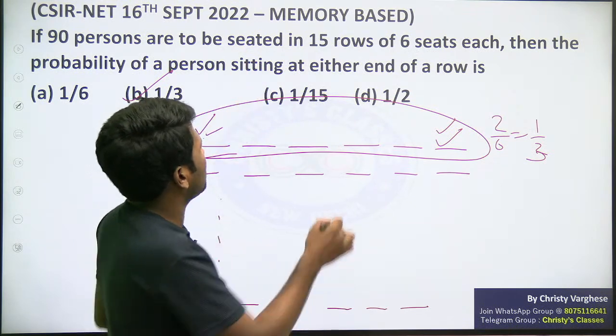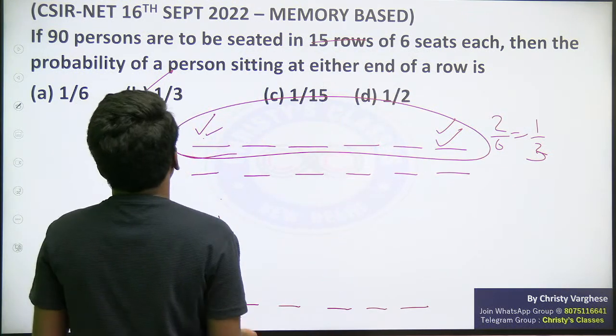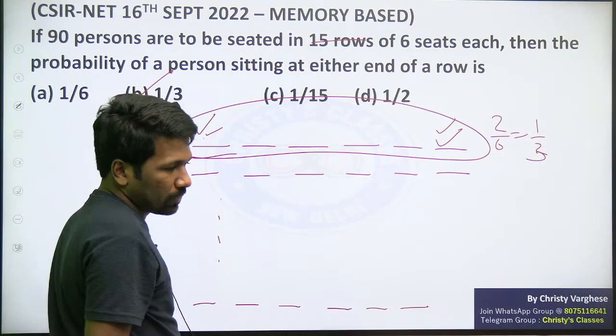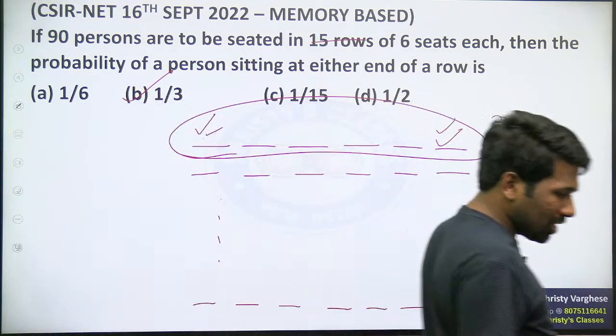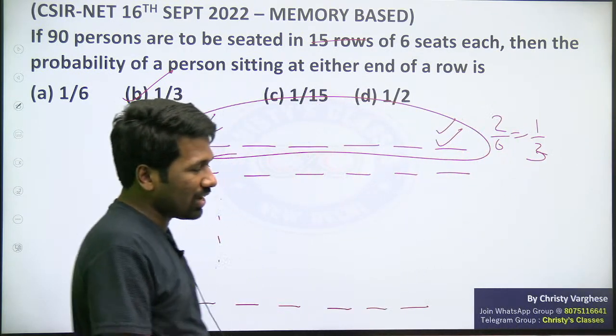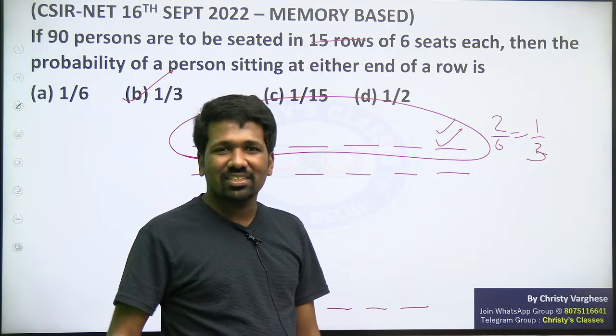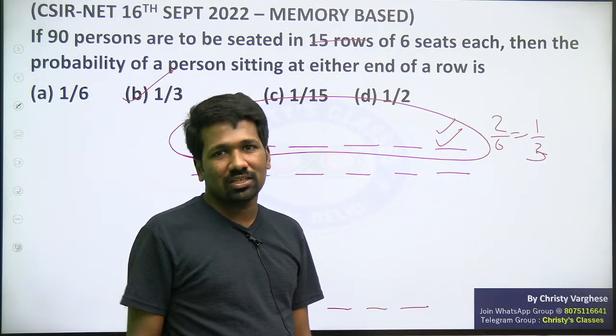15 rows is actually just a diversion. You don't need that. With 6 seats, the chance of being at either end is enough, because this is repeated in every row. Yes, Pooja, you can do that too. 30 by 90 will also work. But to save time, it is better to check only one row, and we know that this will just repeat.